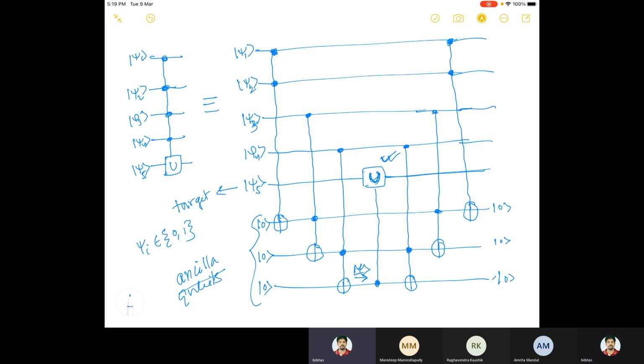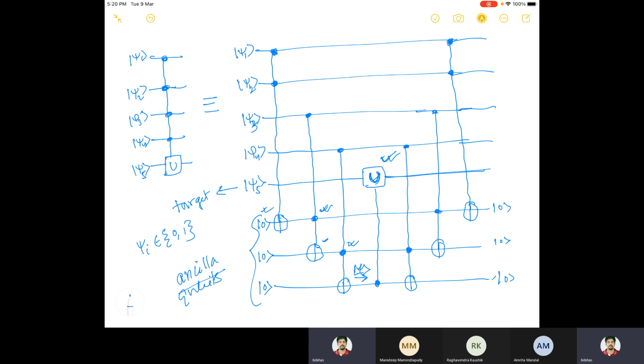If that does not act, whatever be the psi3, this is not 1, so the second Toffoli gate will also not act, because the input here is 0. And if this does not act, then this also will not act because the input here is 0. Right? And this is true for any of psi1, psi2, psi3, psi4. If any of them is not 1, then this will not act.